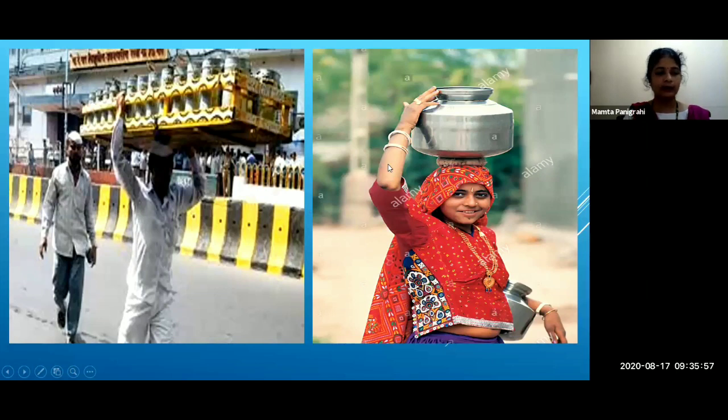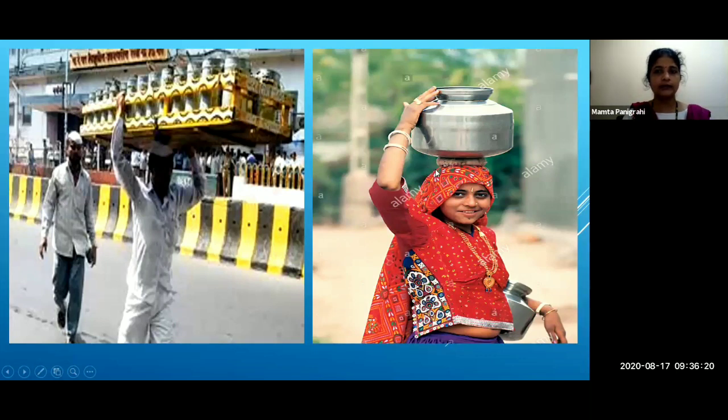By placing a twisted piece of cloth on their head, that increases the area of contact of the basket or the pot with the head. Understood, all of you?